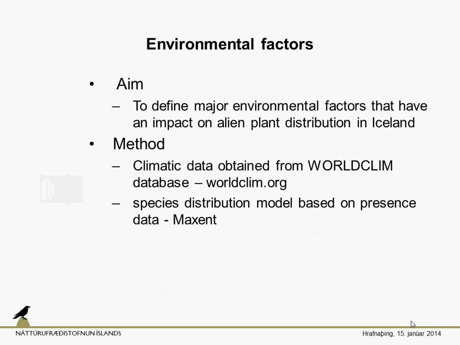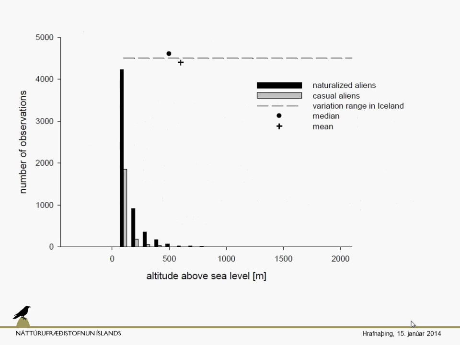Finally, we tried to figure out something more about the environmental factors controlling the distribution of alien species in Iceland. To do that, we employed some climatic data obtained from the World Climate Database, and we also used a species distribution model based on presence data. It's called Maxent, and I will talk about that in detail a bit later.